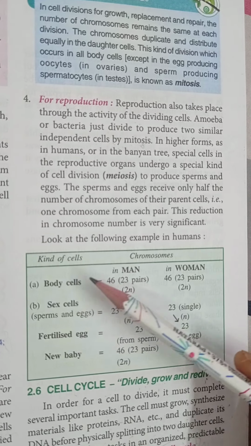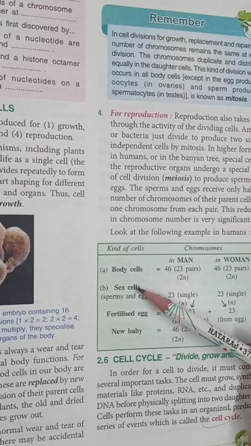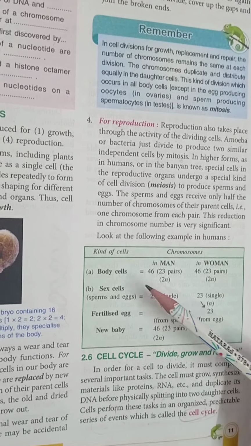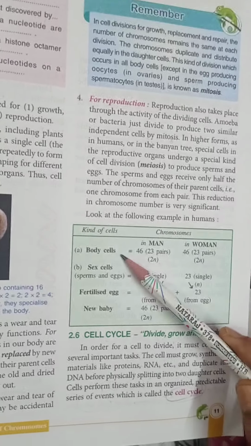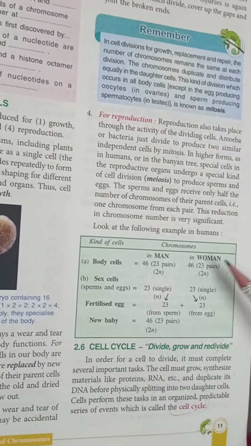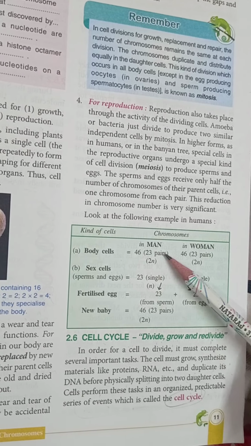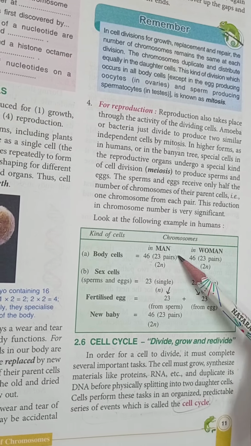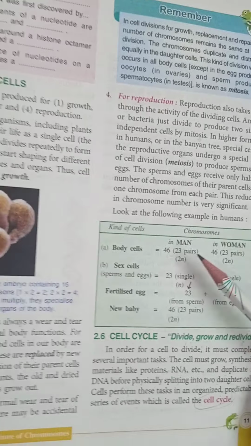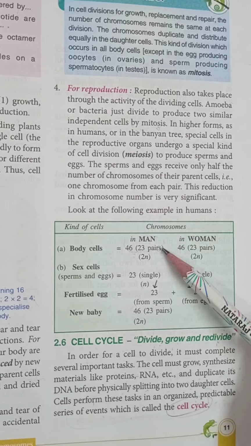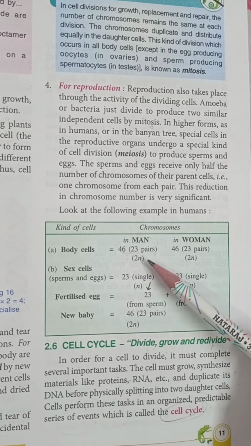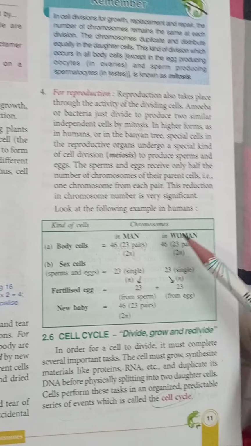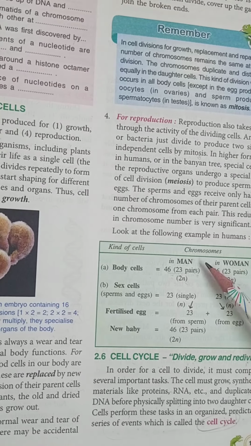Here you can see that we have two types of cells in our body. One is known as the body cells, another is known as the sex cells. Now in body cells, whether present in man or in woman, the total number of chromosomes is always 46. 46 means they are always in the form of pairs, that is 23 pairs. And this chromosome number is also denoted by 2n. So in man it is denoted by 2n, and in woman it is also denoted by 2n. So the same number of chromosomes is passed from parent cell to newly formed daughter cell.